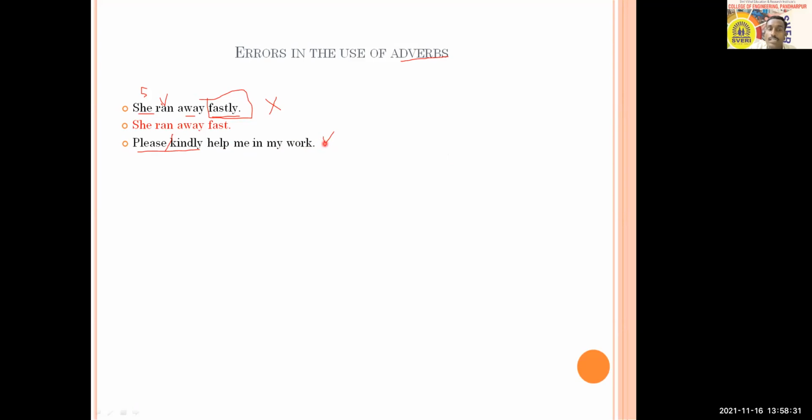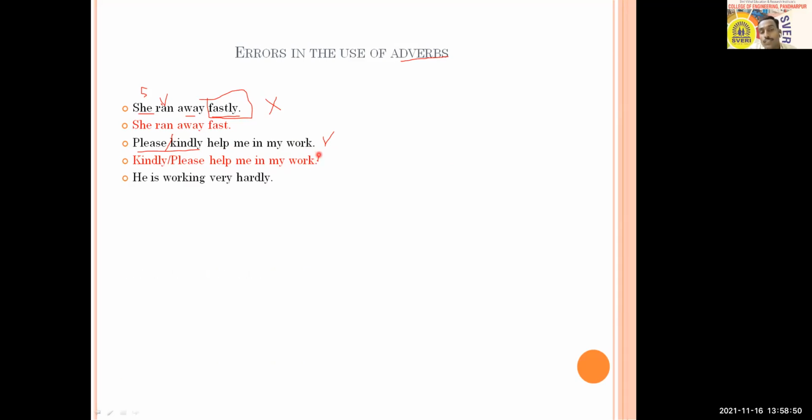So you cannot say "please kindly help me in my work" because both words mean the same, and so you cannot use them together. So you can try to correct it like this: "Kindly help me in my work" or "please help me in my work." This way you can use it.